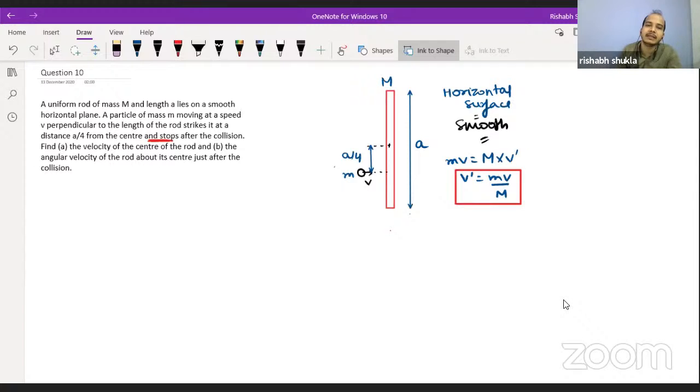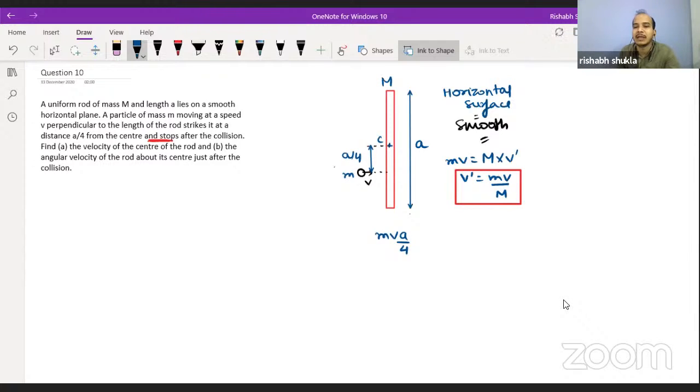In the same way, they want you to find the angular velocity. You can go for the conservation of angular momentum about the center. The conservation of angular momentum says that the ball having some velocity will have angular momentum mvr before collision, where r is a by 4. What we are doing is writing the angular momentum about the center.